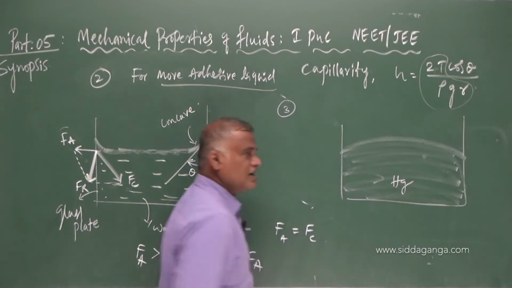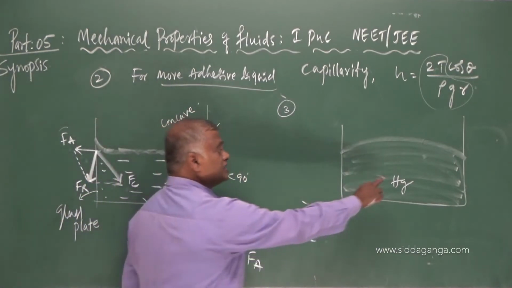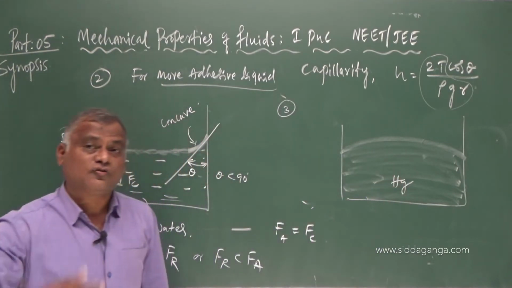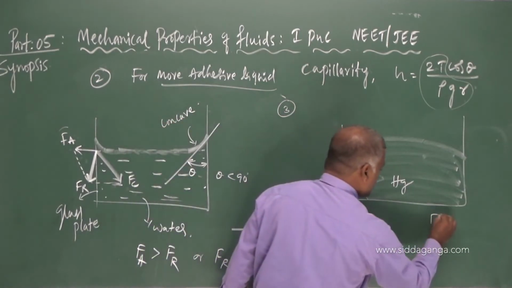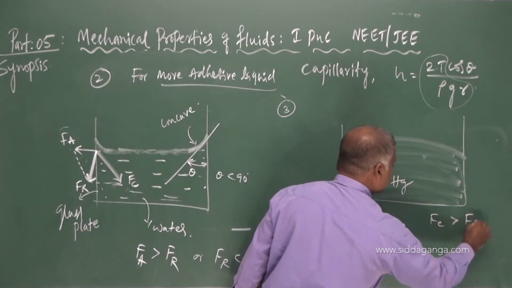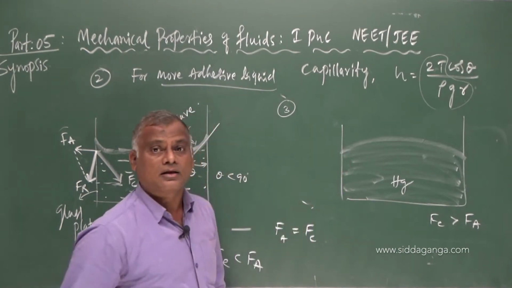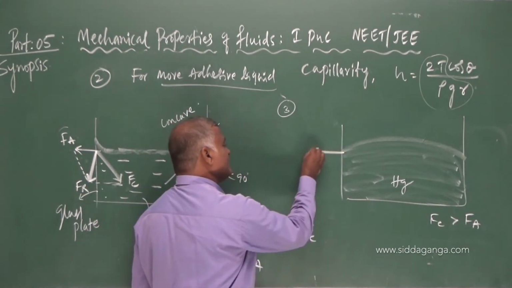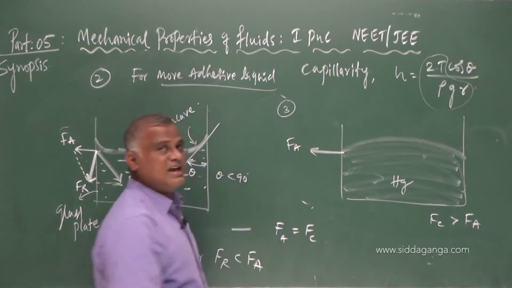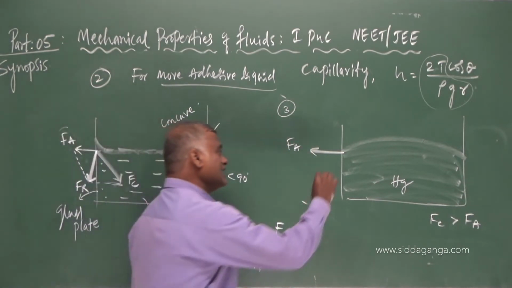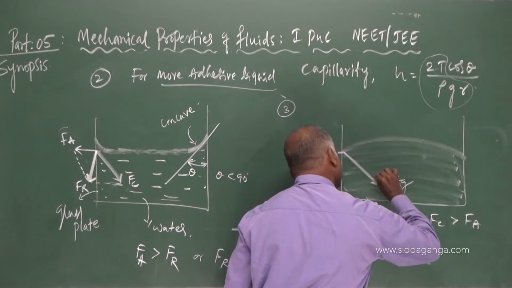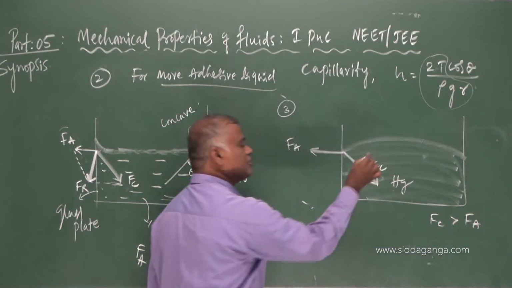Mercury has more cohesive force, such that the cohesive force is much greater than the adhesive force. Here the liquid does not wet the glass plate. Obviously there is some adhesive force, let us say Fa, and there is some cohesive force Fc between the molecules of mercury.